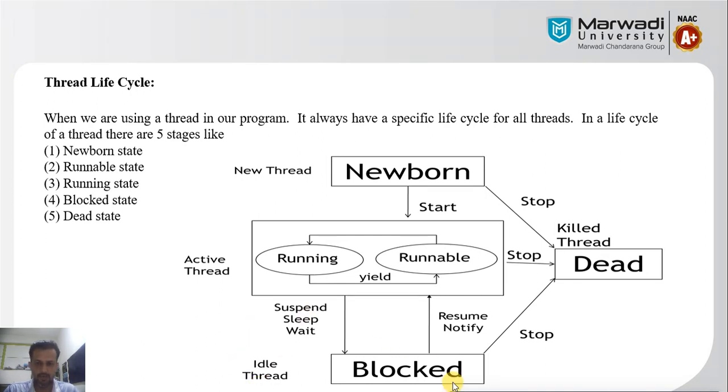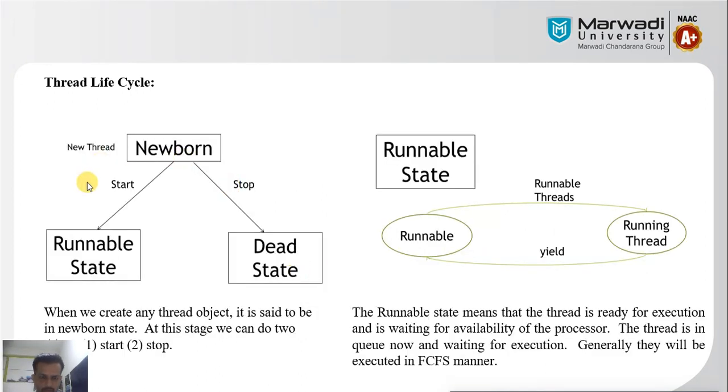Let us move to the next part. We will discuss every thread state one by one. First, the newborn state. Whenever we create a new thread, the state is considered the newborn state. Here we have two cases: first is start, where we want to start the thread, and second is stop. If you want to start the thread, then it moves from the newborn state to the ready or runnable state. If you want to terminate the thread, you perform the stop operation, and it goes from the newborn state to the dead state.